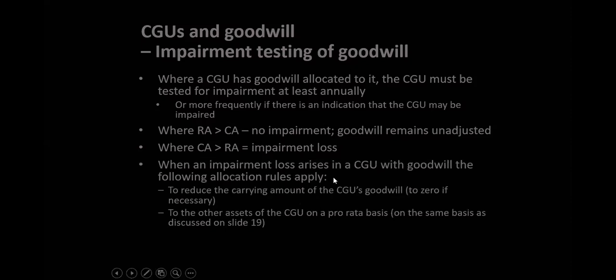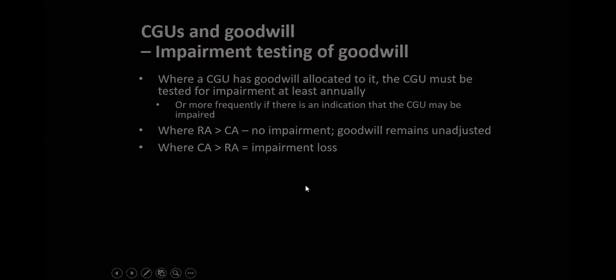When an impairment loss arises in a cash generating unit, the following allocation rule applies: first to goodwill, then to reduce the carrying amount of the other assets on a pro rata basis. Okay.